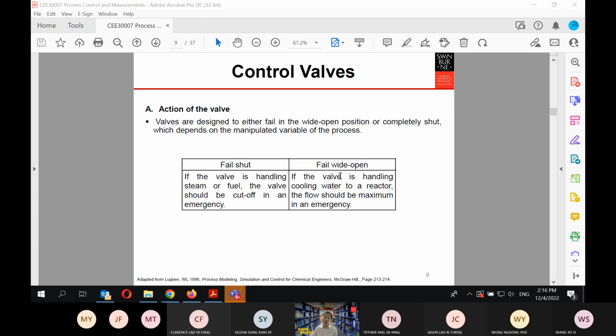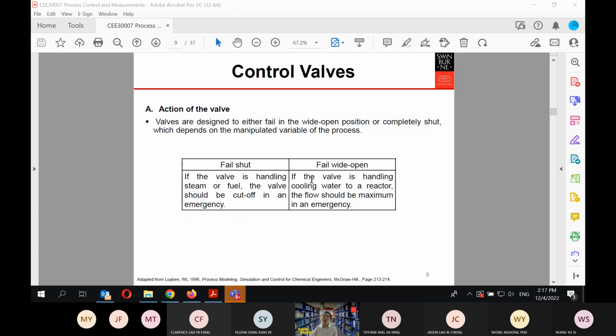On the other hand, you have another valve which is designed to open wide in the case of an electrical trip, or when the power is no longer there. For example, this will be the cooling water to a reactor, or a pressure safety system: if the pressure is above a certain pressure, then that will be wide open.